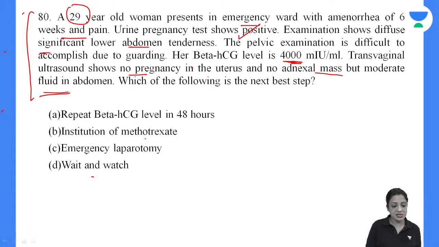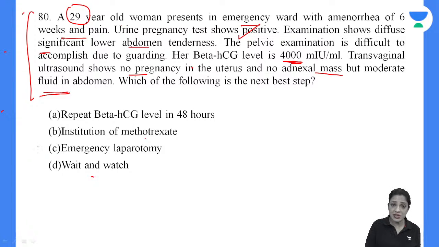A, B, C, D. Common sense. She's young, she's come to the emergency. So any patient who has come to the emergency is definitely unstable. Too much pain. They haven't told you whether there is a blood pressure or pulse problem, but she is definitely in pain. The guarding is so much that you cannot even do a bimanual examination. So what will you do now?